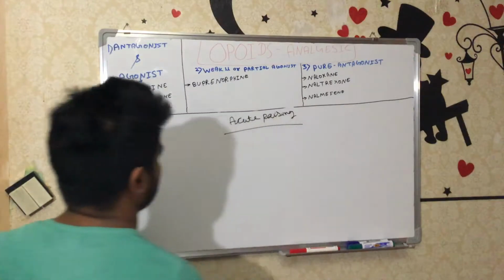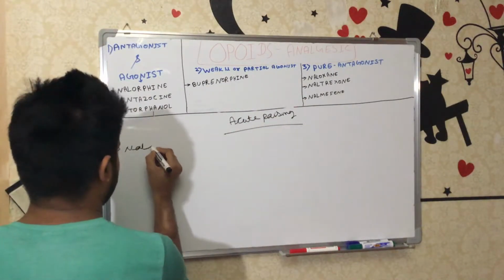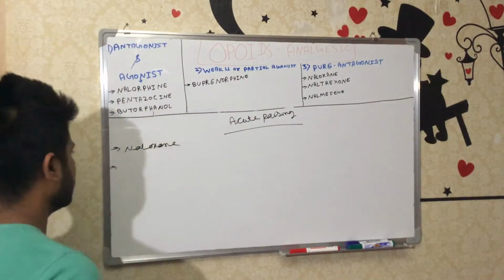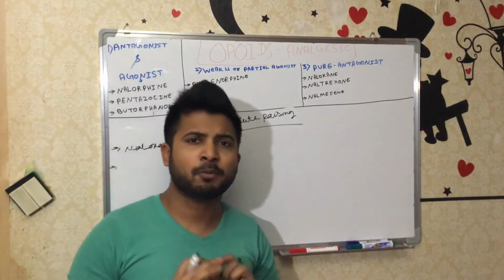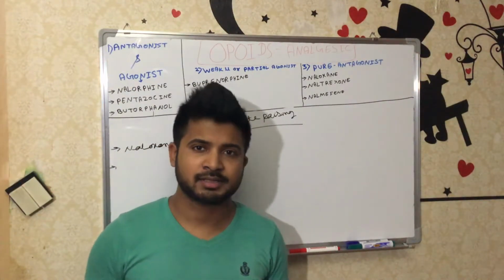of opioid analgesics. So the first drug is naloxone. Naloxone is a very potent competitive inhibitor of opioid analgesics.